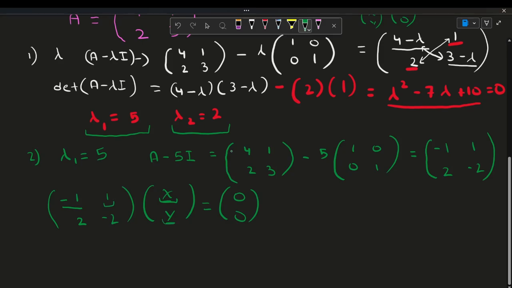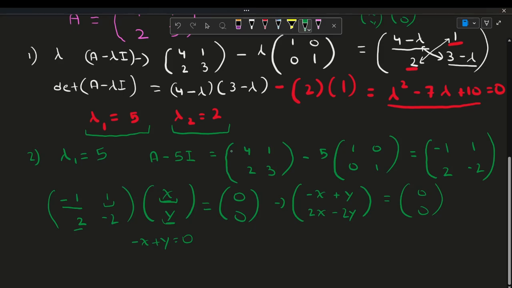That would be our top value. So that gives us negative x plus y, that is equal to 0, 0. And our bottom value would be 2 times x minus 2 times y. So you would get negative x plus y is equal to 0.